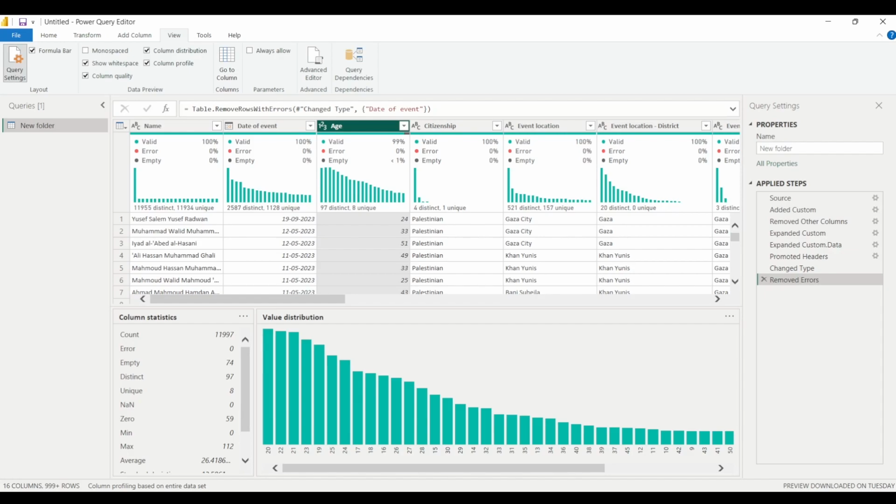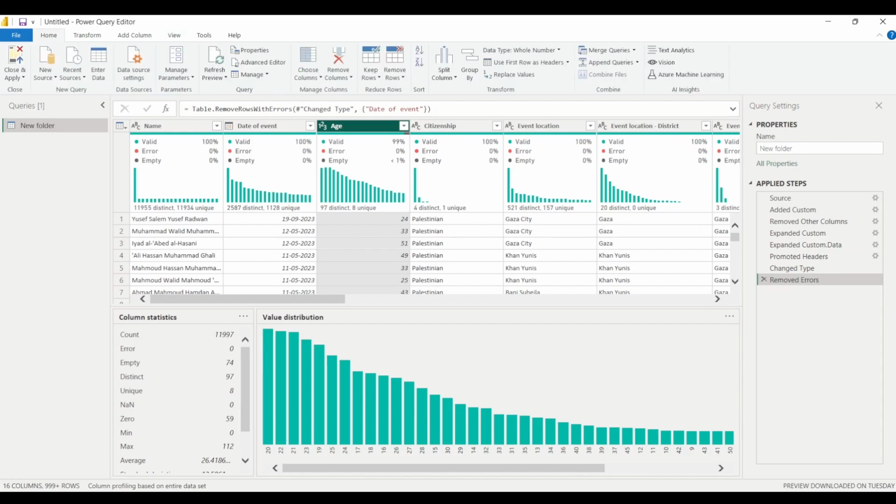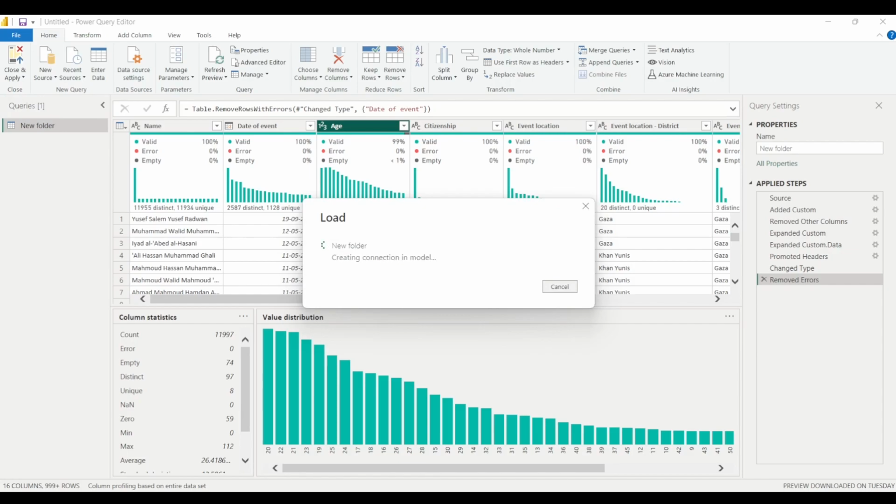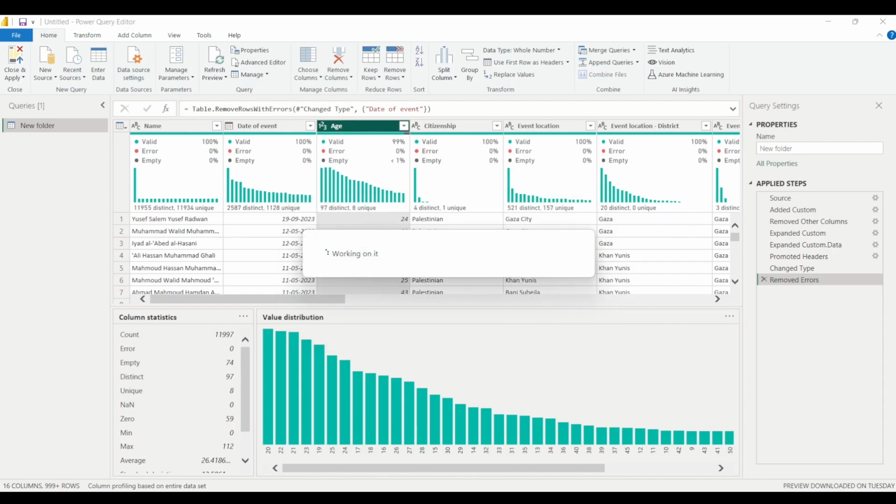And there are some other data cleaning steps that we are going to talk about and discuss in the next session. So I hope this video and this session was helpful. But there is one more thing that you have to keep in mind. You are just required to apply the changes. So you can simply click on the Home tab, and then click on Apply. All the changes that you have made, all the errors that you have removed, will be applied, right? And you will be here in Power Query Editor only.